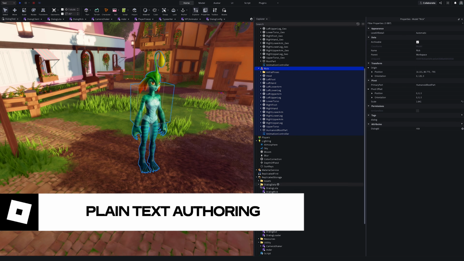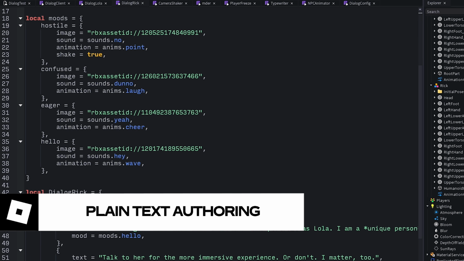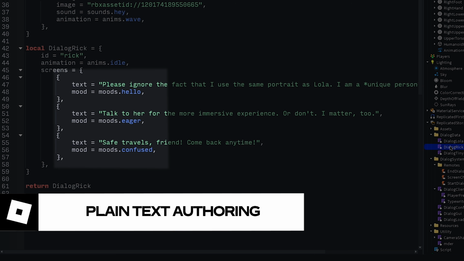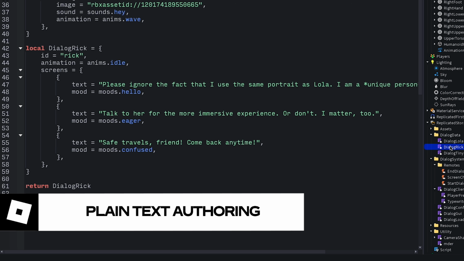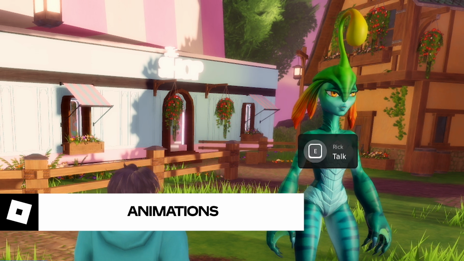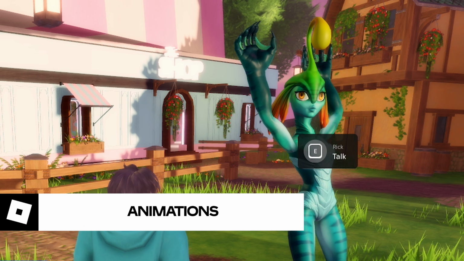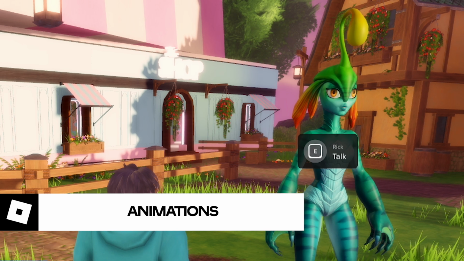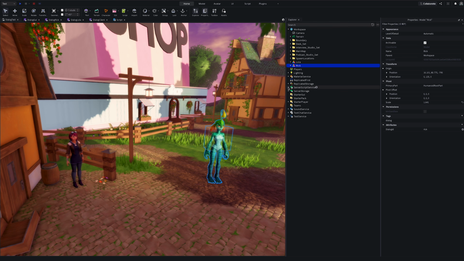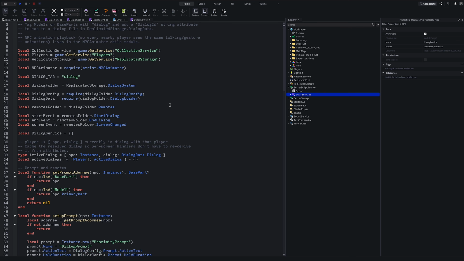I want the authoring experience to be super simple, plain text that lets me stay in the flow of writing. The idea is to mix and match different sets of assets to create moods, and that way I can just say mood.annoyed or mood.happy and not have to explicitly define every field for every line of dialogue. I want personality and expressiveness, so I include animations as part of the NPC mood. Not including animations would dramatically simplify the code. We'll talk more about that later. All right, let's dig in and see how it works.